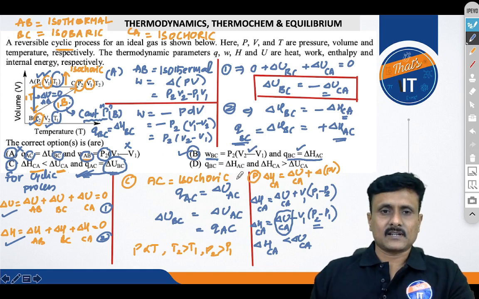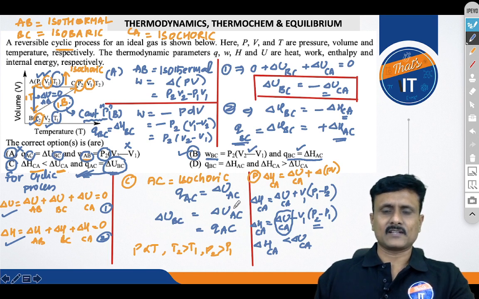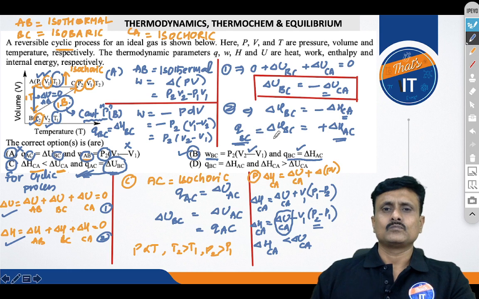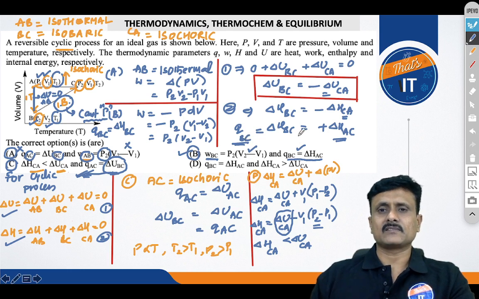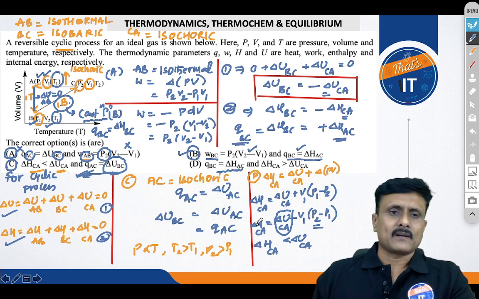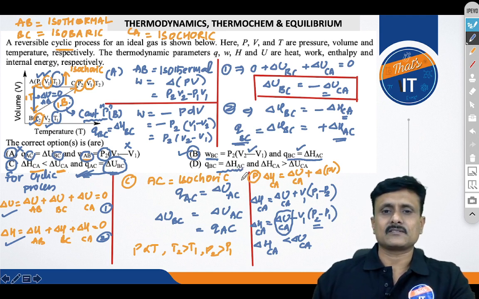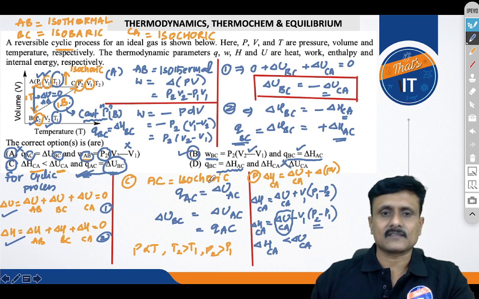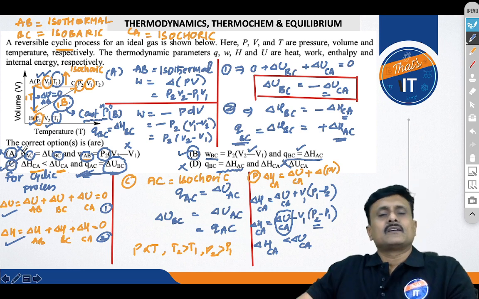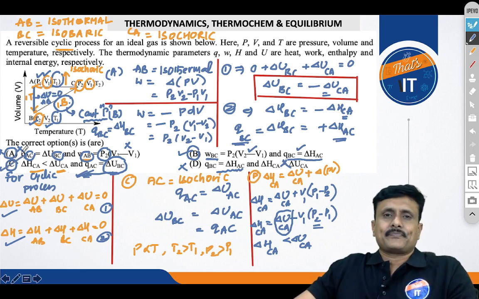So you can see that Q of BC, we have done it already, isn't it? Q of BC is matching with delta H of AC. So in option D, this is matching. But delta H of CA is less than delta U of CA, this is where it is failing, isn't it? So option D is also incorrect. So A is incorrect. So the right answer for this question is option B and option C.